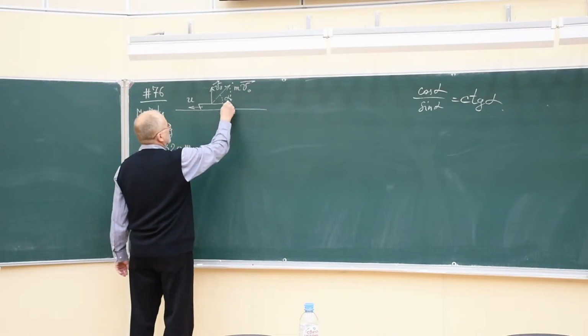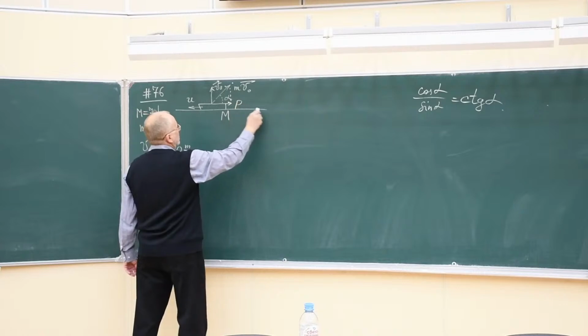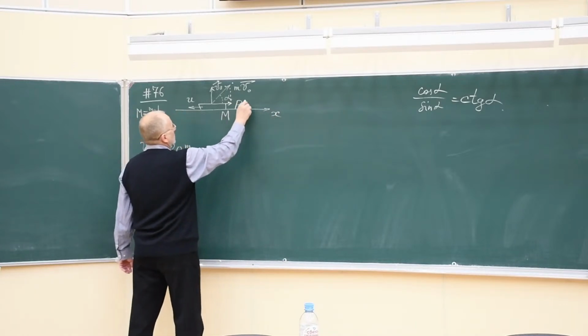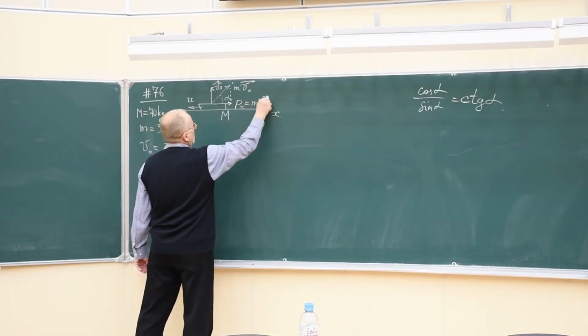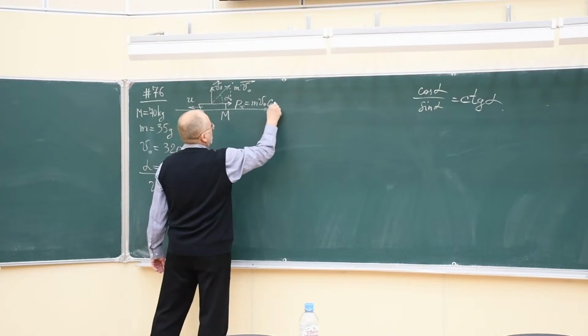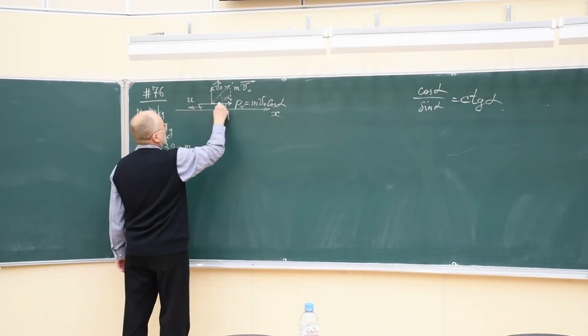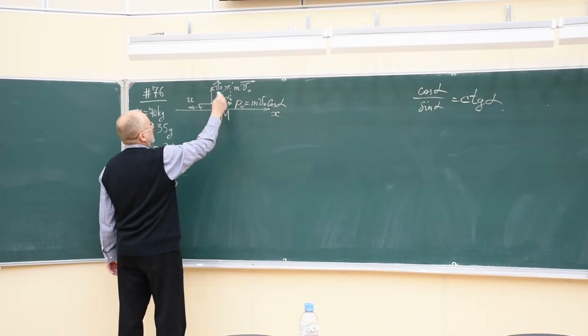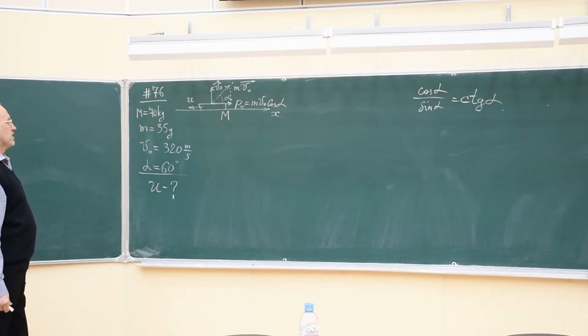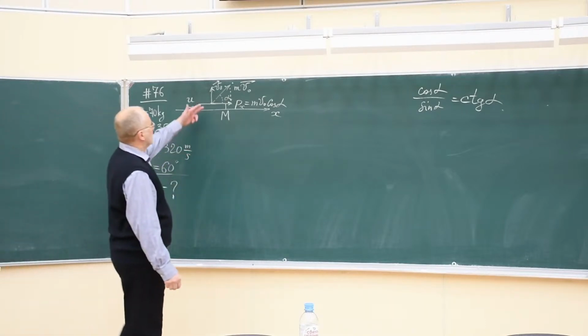The horizontal component, that is the x component of momentum, will be m v0 cosine alpha, the adjacent leg in the triangle. That is the horizontal component of the bullet momentum.